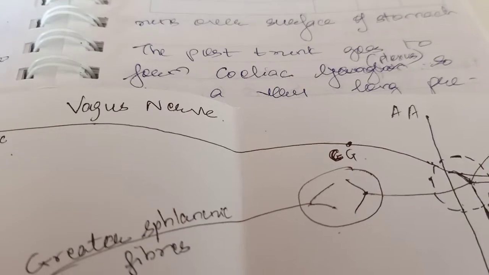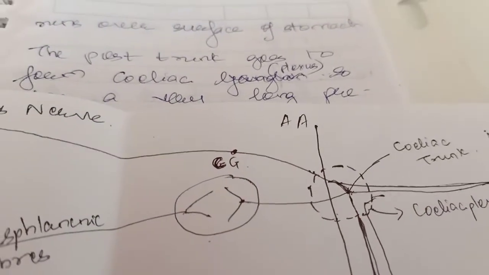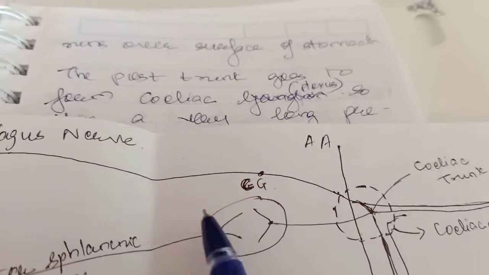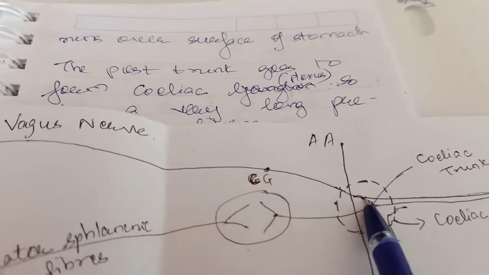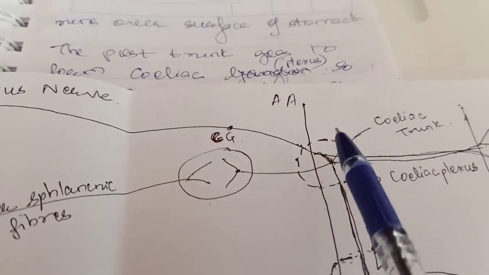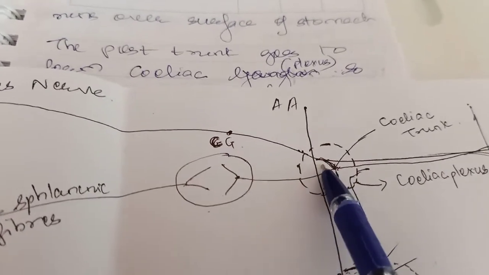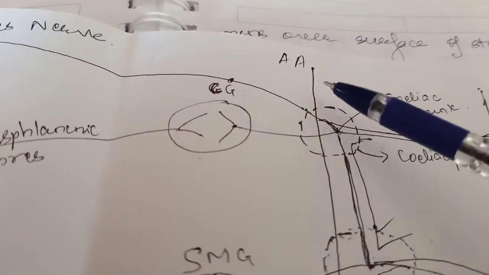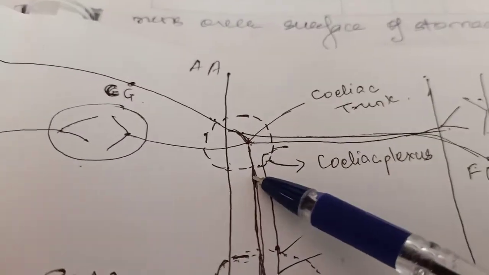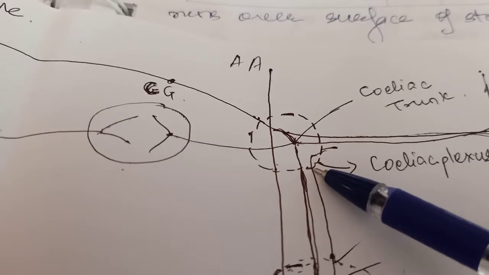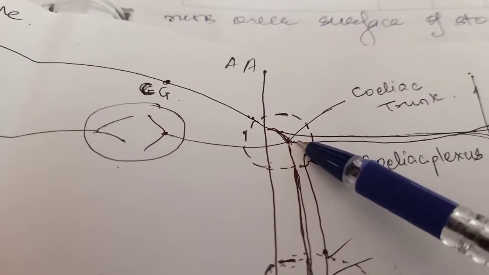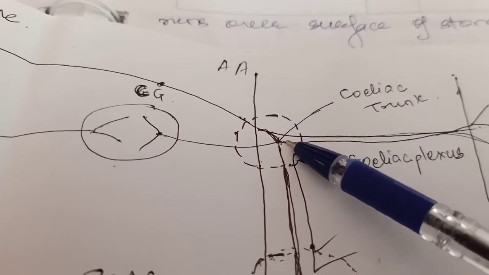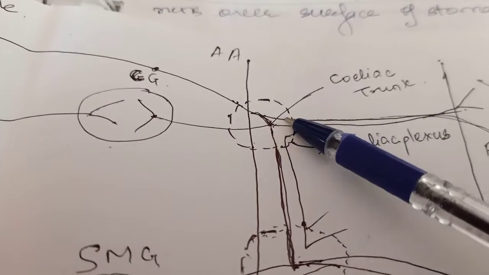Now, where is this celiac plexus? This celiac plexus is at the level of the celiac trunk. Celiac trunk is one of the important branch of the abdominal aorta. If you have seen my previous video of the abdominal aorta, this celiac trunk arises from the upper border of L1 vertebrae.